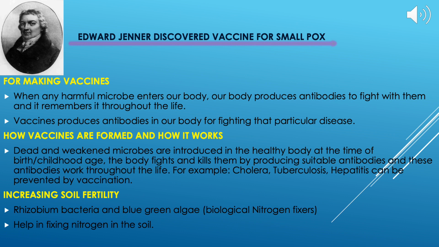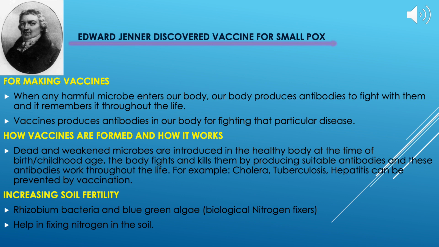And now coming to the vaccine. You might know that Edward Jenner discovered the vaccine for smallpox in 1798. But what are vaccines? Vaccines are actually made up of dead and weakened microorganisms. They are inserted into the human body during childhood or infancy. Why?